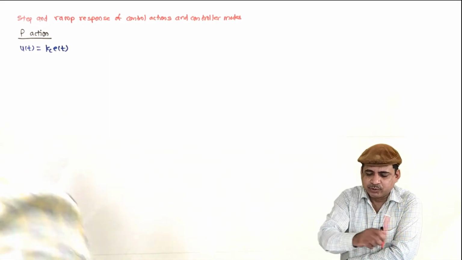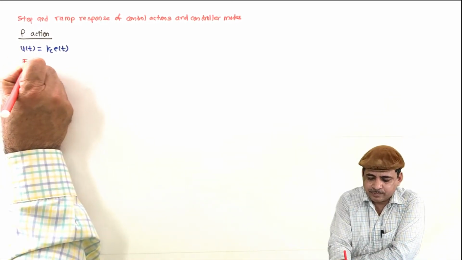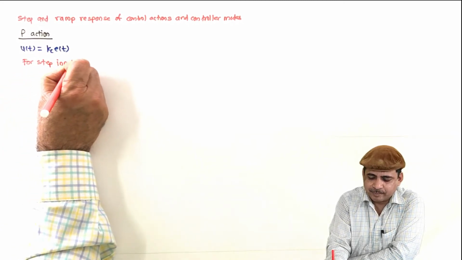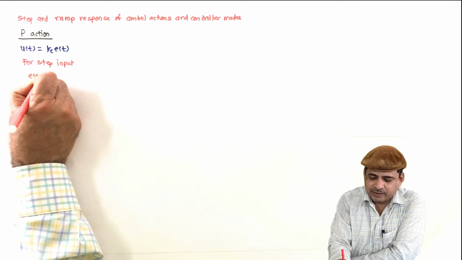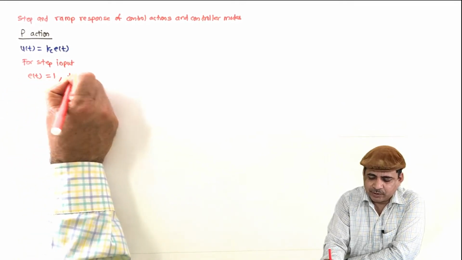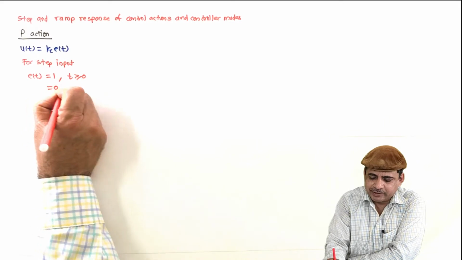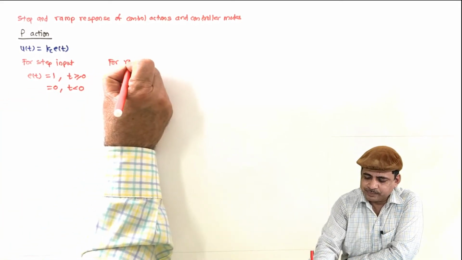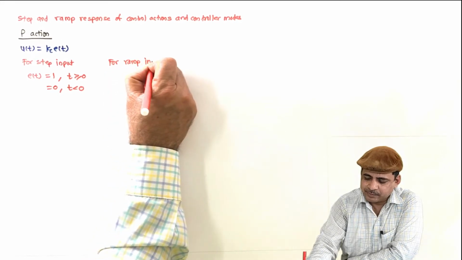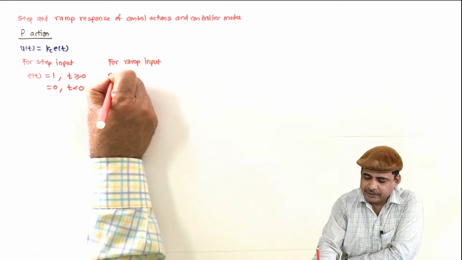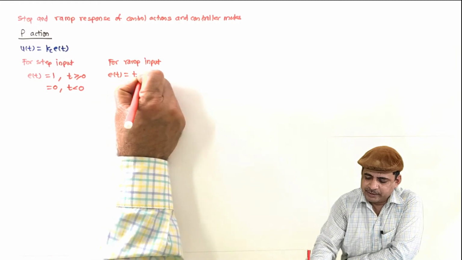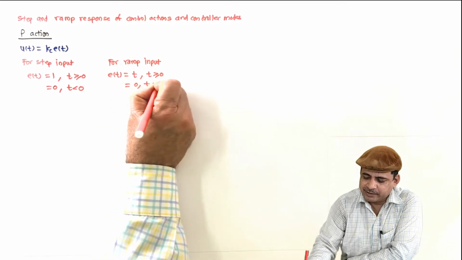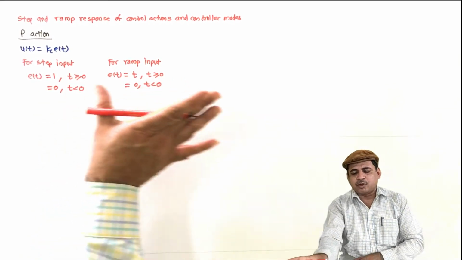So for step input, the error E of t is equal to 1 for t greater than or equal to 0, and it is equal to 0 for t less than 0. And for ramp input or ramp error, E of t is equal to t for t greater than or equal to 0, and it is equal to 0 for t less than 0. So we will consider these two inputs for all cases.